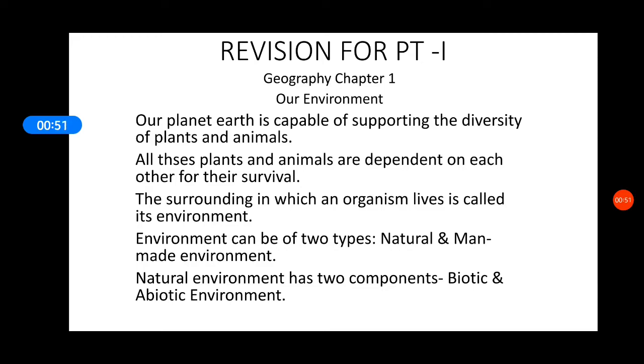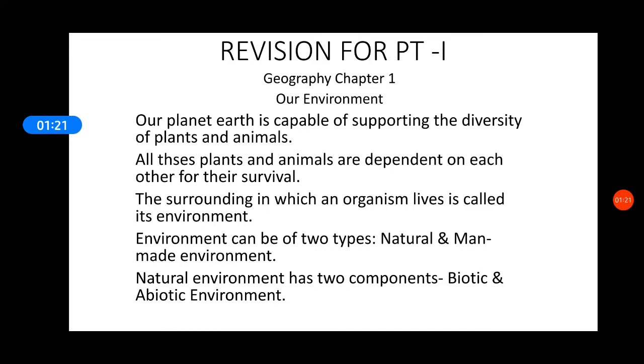Anything or everything which is in our surrounding is called the environment. And environment can be of two types. This is also known to all of us very well: natural and man made. What I breathe in is not made by me, that is oxygen. It is through my natural environment that I have got something already and I am using it. But if I am sitting on a chair, that is not natural. A chair is made using the resources which are provided by nature, but it is made utilizing human skills.